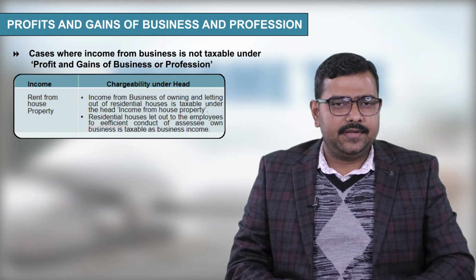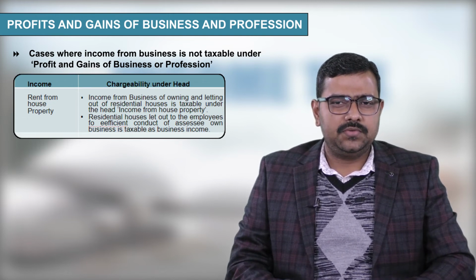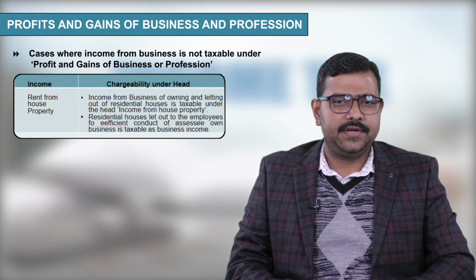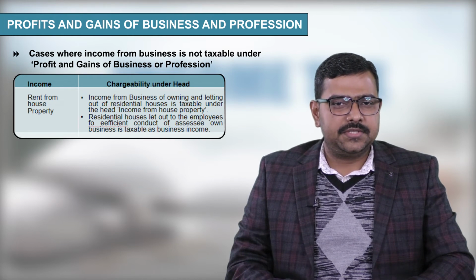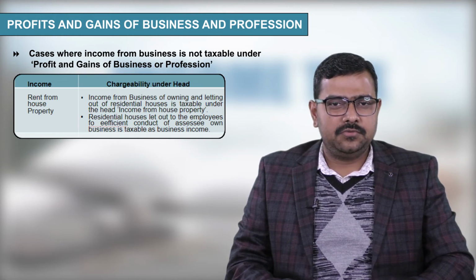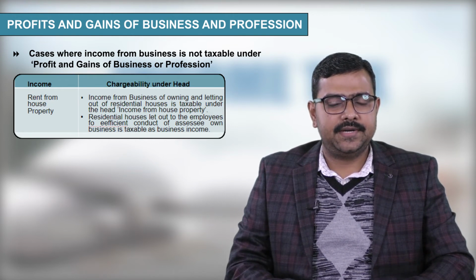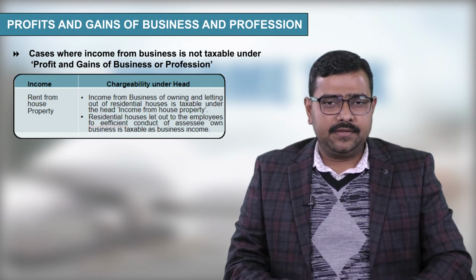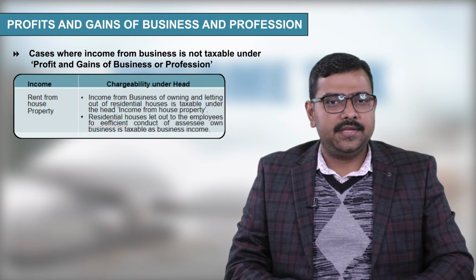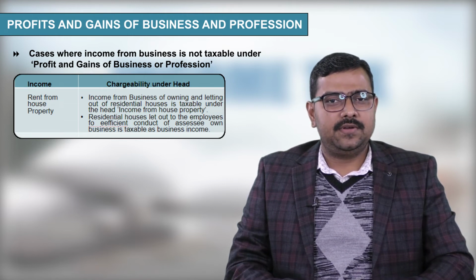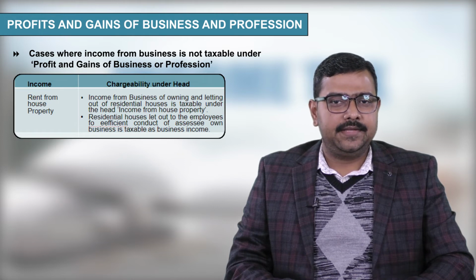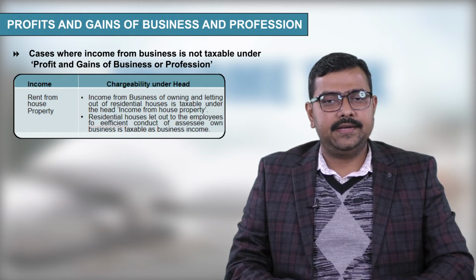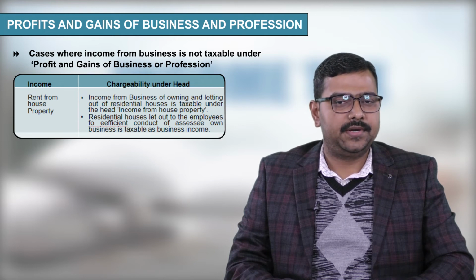Next point, residential house let out to the employees for efficient conduct of SSE's own business is taxable as business income. So if a businessman has given some house to his or her employees for residential purpose and he has recovered some rent from them, then it shall be taxable under the head of PGBP income. So which income shall be taxable under the head of house property? If one has business of letting out of property and he or she is earning rental income, then it shall be taxable under the head of house property.